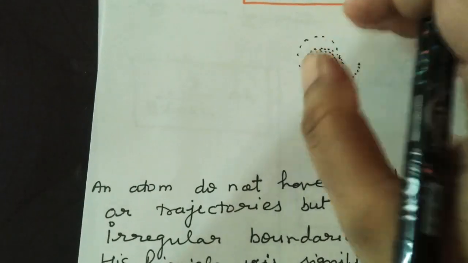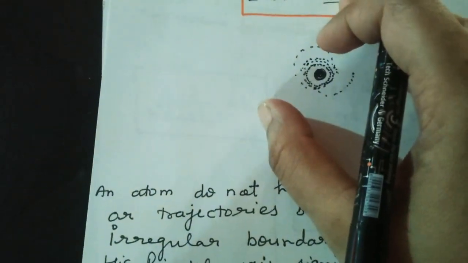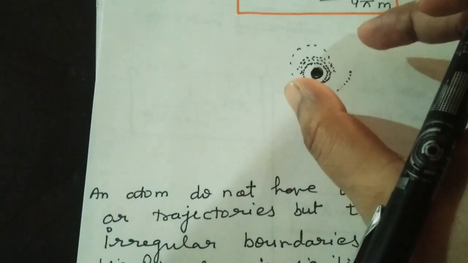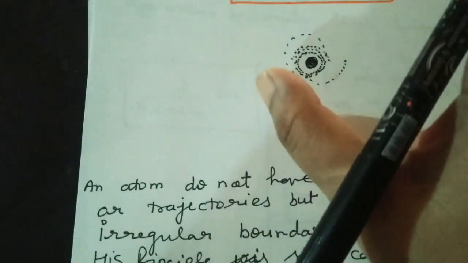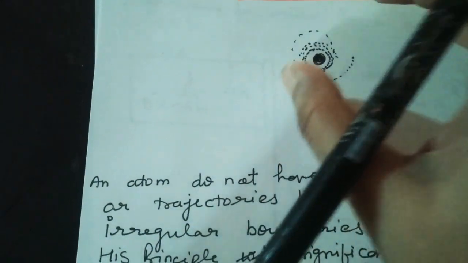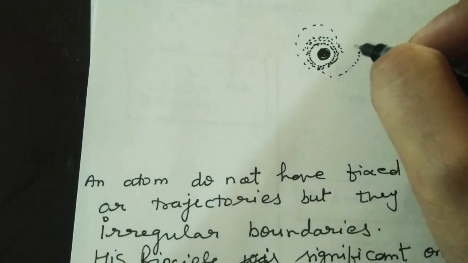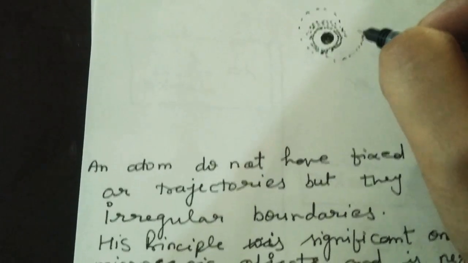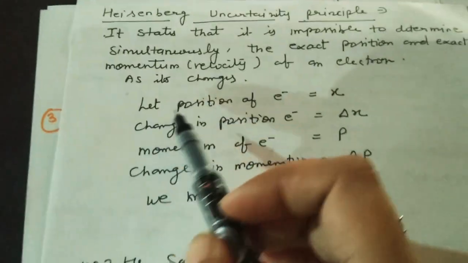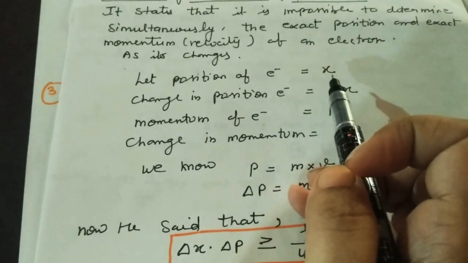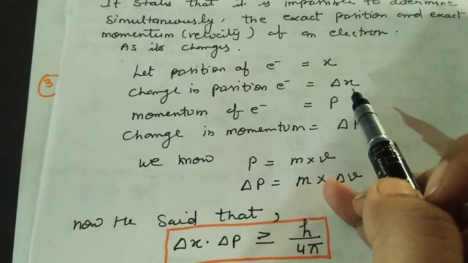So what Heisenberg says is that there is an uncertainty in the movement of the electron, so it is not possible to find the position and the velocity of the electron simultaneously. Okay, now what he did, he took the position of the electron as x and change in position as delta x.